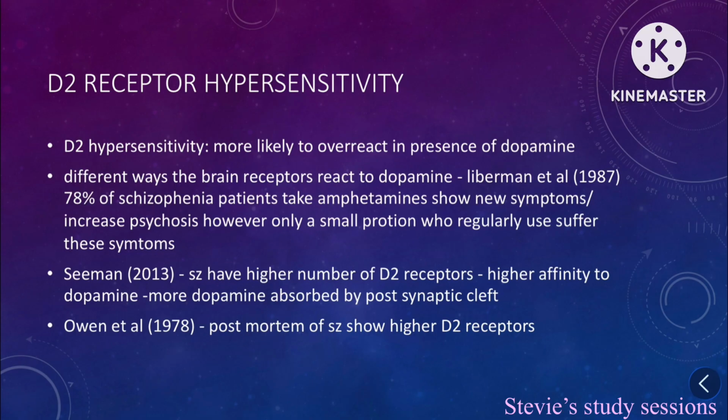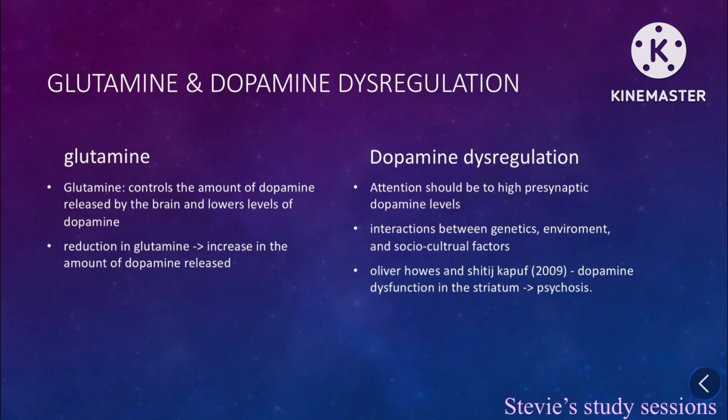Seaman 2003: schizophrenics have a higher number of D2 receptors, a higher affinity to dopamine. More dopamine is absorbed by the postsynaptic cleft. Owen et al. 1978: post-mortems of schizophrenic patients show higher D2 receptors. You could say that this theory has temporal validity, as there is research done in 1978 and 2003 that backs up this account.